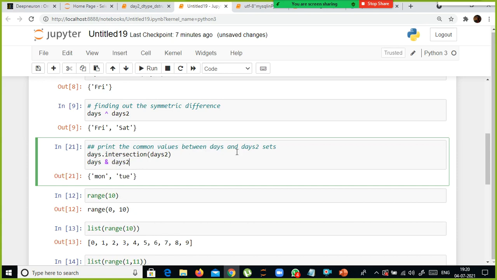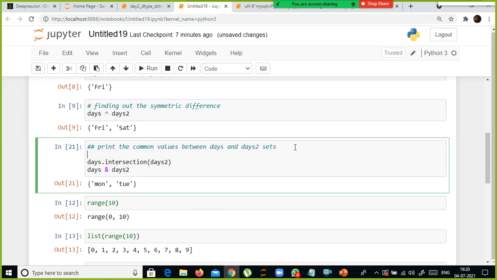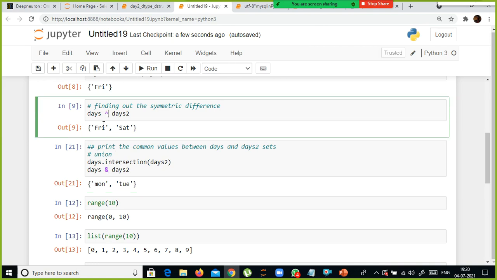Ampersand is also for the union, right? So it's nothing but the union between two sets. So ampersand is for union, minus is for difference, and this one is for symmetric difference, right? Symmetric difference, excluding the common values. Select all the values from both the sets, but excluding the common values. That is what symmetric difference is.